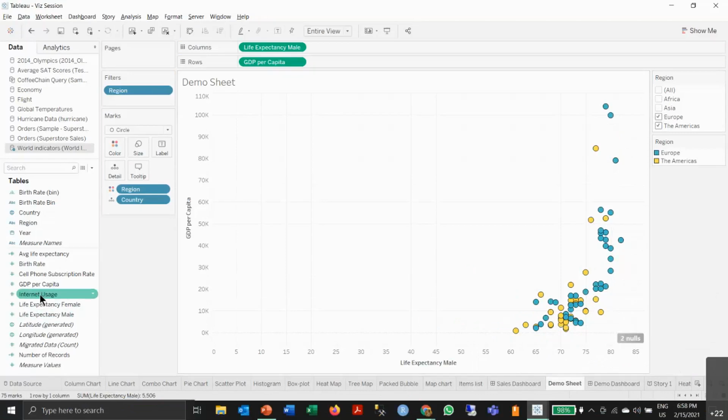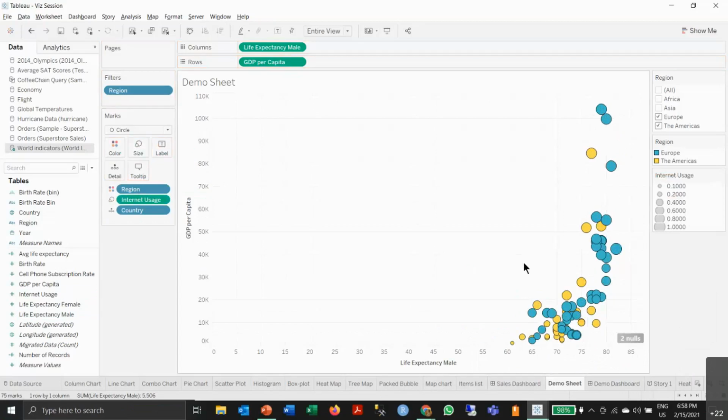Again, you can use internet usage, tag it to size, and it will plot a bubble chart. But I don't think it will serve any good purpose here. But just for representation of how a bubble chart looks.